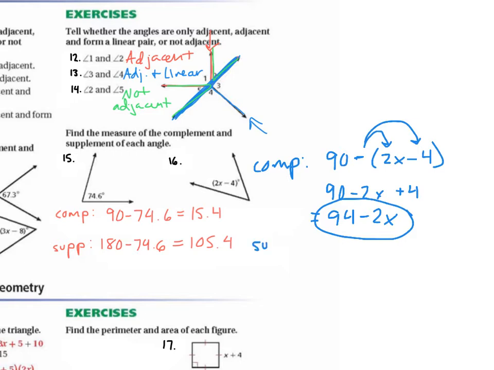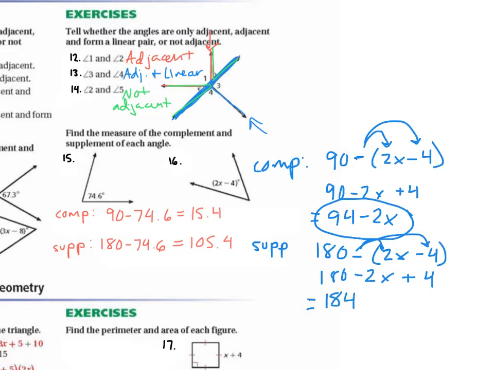In the supplement, we're going to do the same thing, but instead of 90, we're going to use 180. So we do 180 minus 2x minus 4, and we need to distribute the negative again. So we get 180 minus 2x plus 4. So what do we get for the supplement? 184 minus 2x. Perfect.